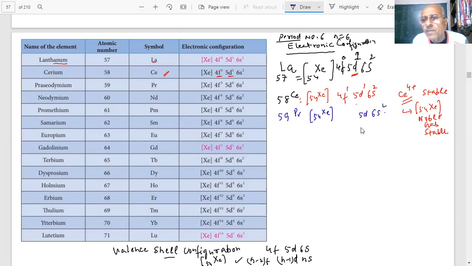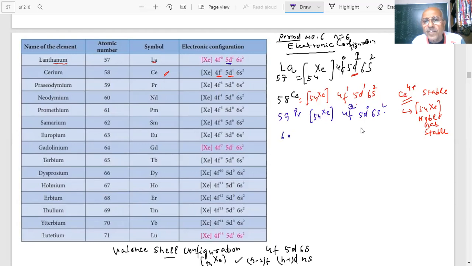Now 5d0, there is nothing in the D now. Only this one and this one, this red mark, had D. Now how many are left then? 54, 6, and there will be 3 electrons. This becomes 4f3.